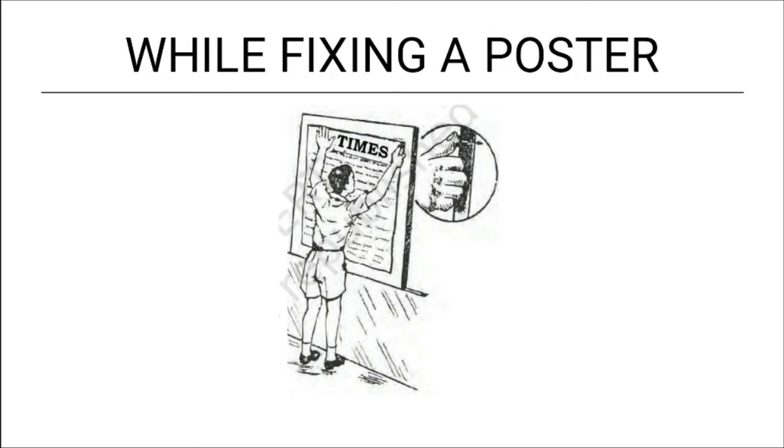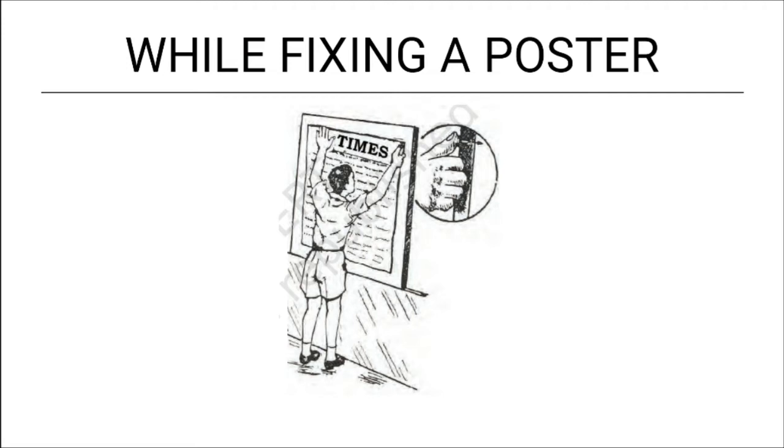Okay, so starting with today's lesson, you will see here in this picture a boy who is trying to fix a poster. Now if you want to stick a poster onto the board, what you do generally is you try to fix it with the help of drawing pins.